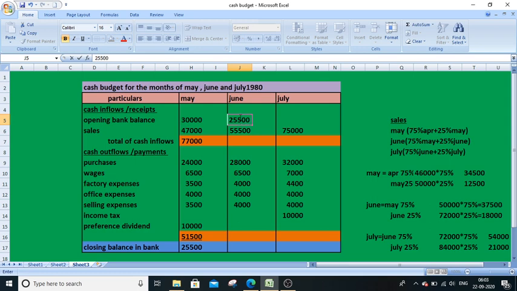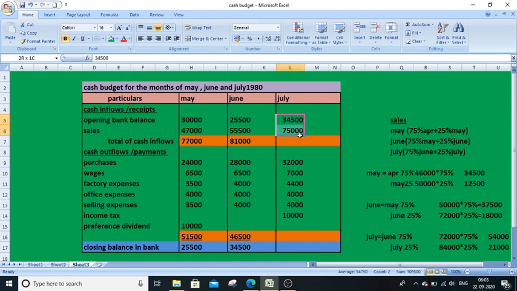Don't forget this. So this becomes opening balance, total inflows, and take the total outflows, then take the difference, that gives you 34,500. In the same way, this 34,500 is going to be the opening balance.